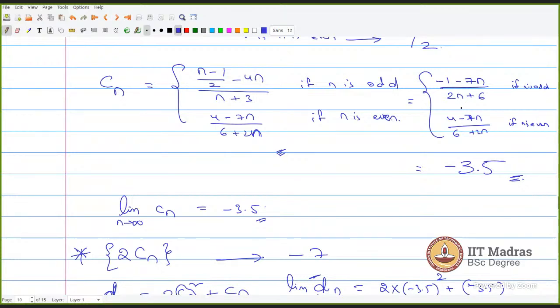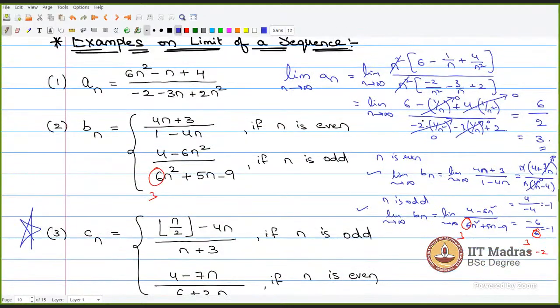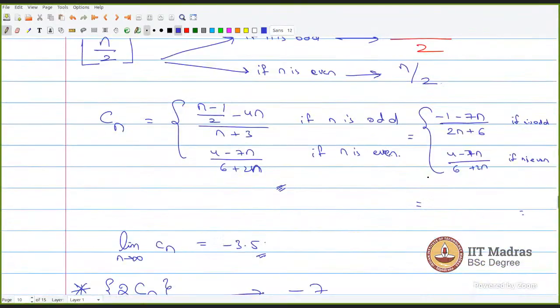Take out n and calculate. I got minus 1, minus 7 for even and odd, up to here I solved. After that, I didn't get it. Okay, you just take the example 2 kind of thing. Just take two different cases, n is even and n is odd, and find the limit value. So when n is odd, you have this limit, minus 1 minus 7n by 2n plus 6.